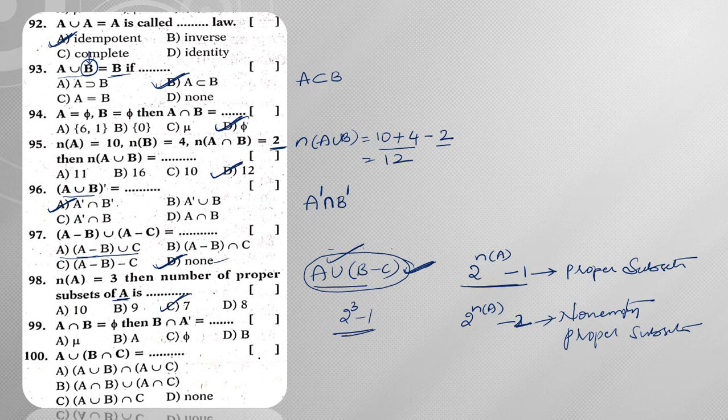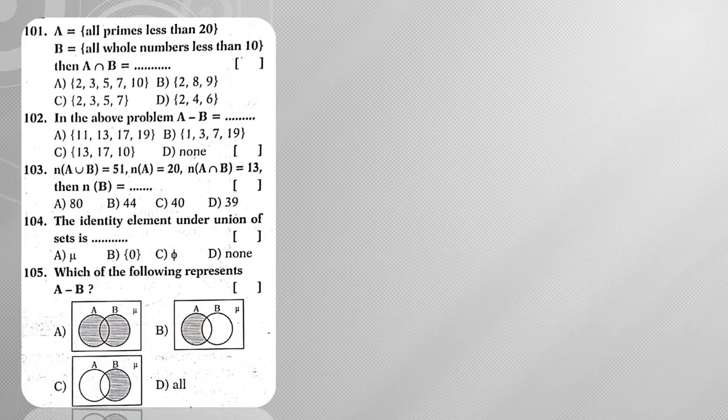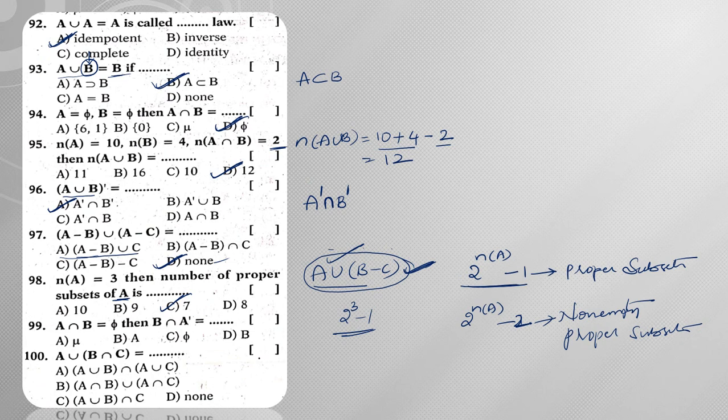Next, question number 99. So what has he given? He has given A intersection B is equal to phi. That means A and B have no common element. That means they are disjoint sets. Then B intersection A complement. Now let us see by pictorial representation. So this is A and this is B.